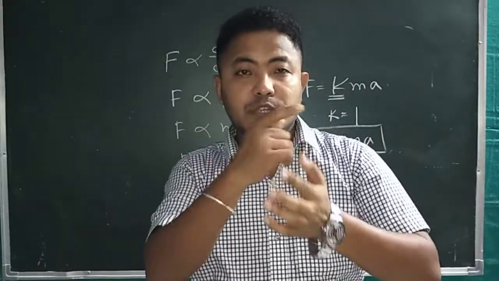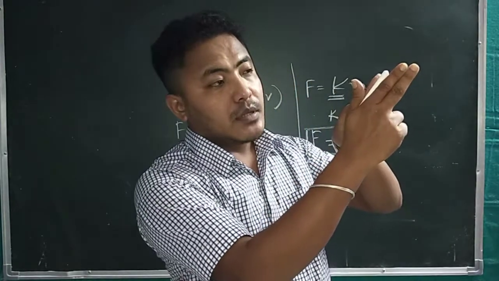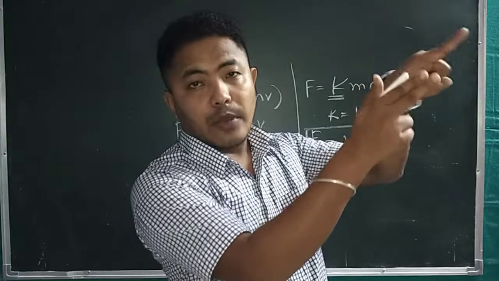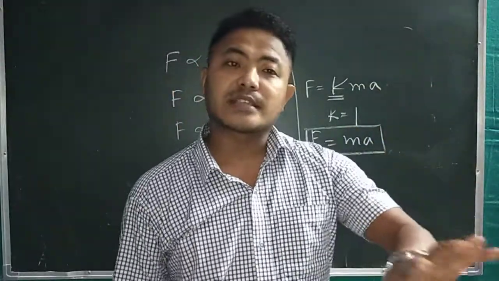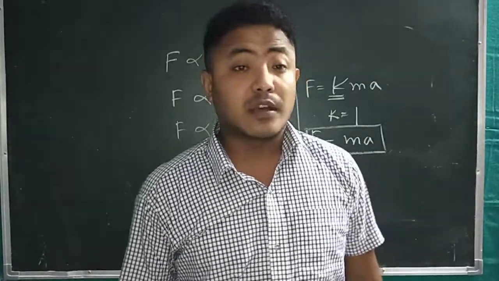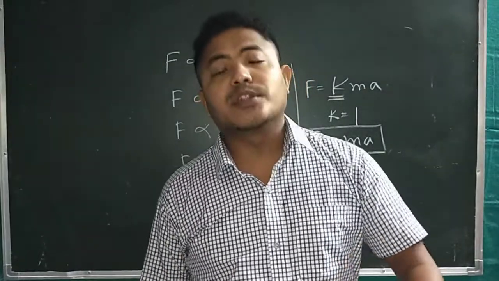Suppose this is the pistol I am holding. Once I fire it and the bullet goes away, a back force is produced towards you. This is an example of Newton's third law. You will also understand it from the example of catching a ball in cricket.